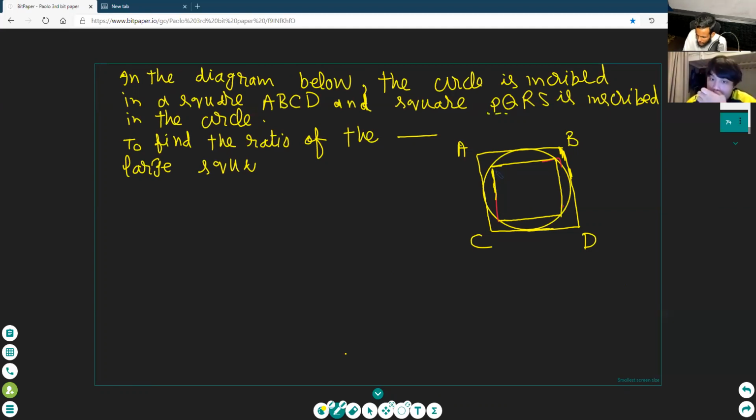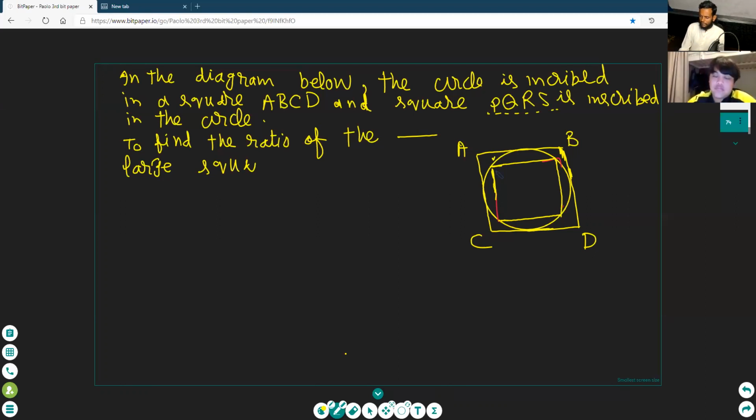This is C. PQRS is a square. PQRS will be inscribed in the circle. Our circle is inscribed in the ABCD square. Clear? Our circle is inscribed. Inscribed means inside. The circle is inside the square, means it will touch the sides of the square. Okay.